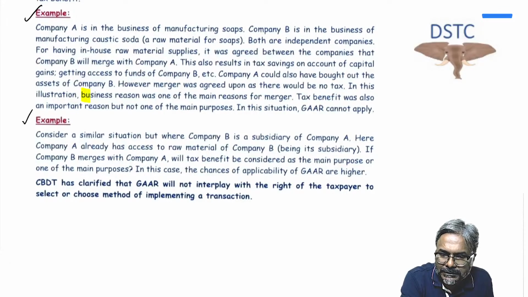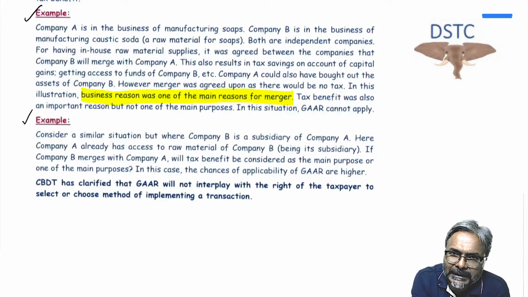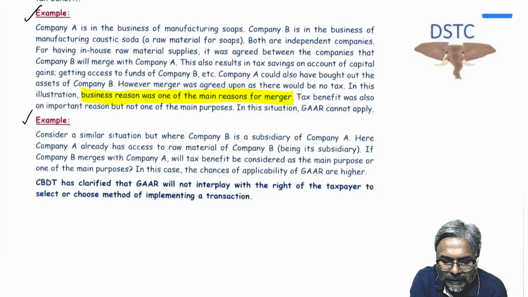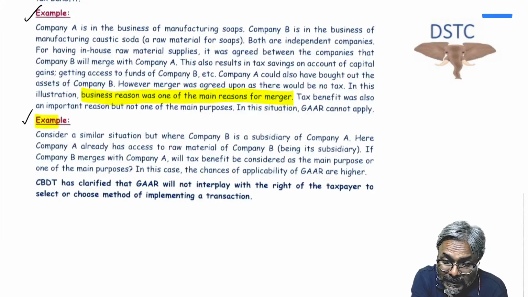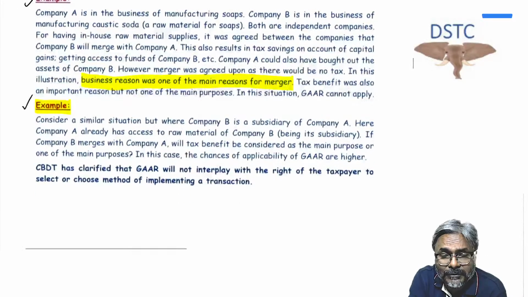So in the first case, students, the merger was the situation. Although the merger would result into getting the tax benefit, the most important point that has to be considered over here is that it will result into the company getting access to the raw material of the other company. The access of the funds, etc. So this is one of the main business purposes.